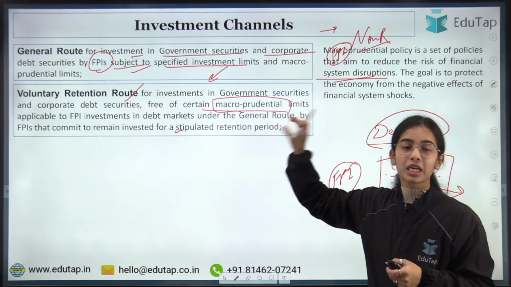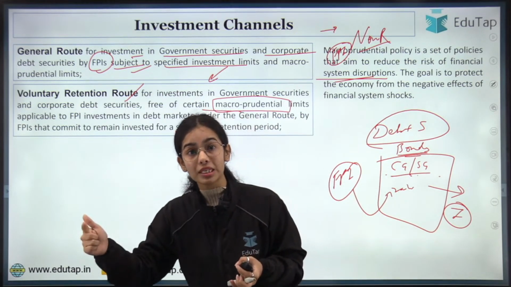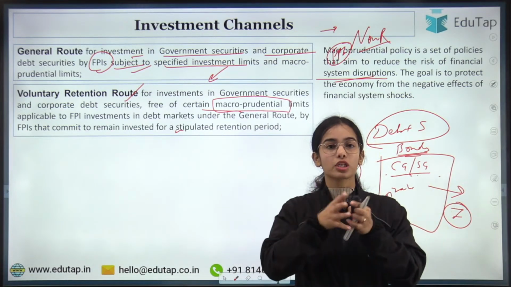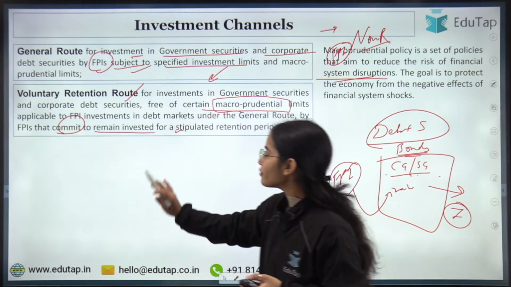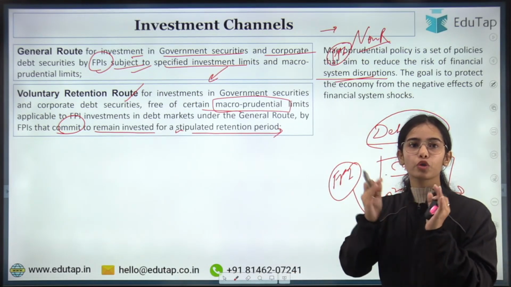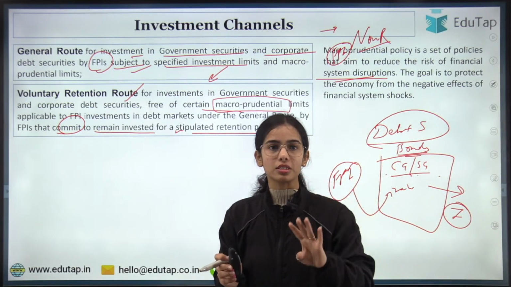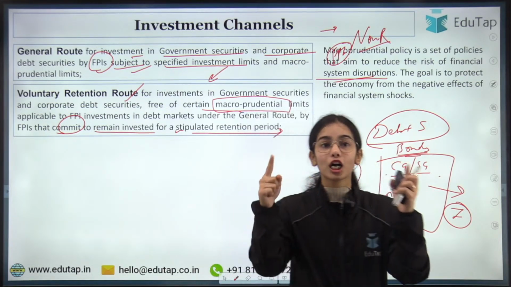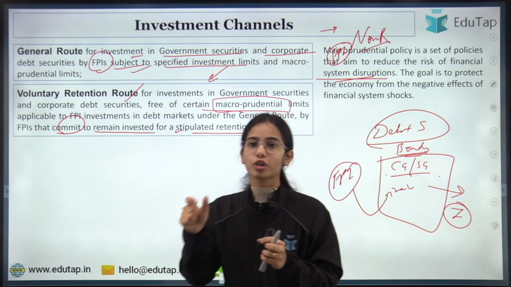Freedom is provided to the foreign portfolio investors if they promise that they are going to keep their money in India for a certain time limit. FPIs that commit to remain invested for a stipulated retention period, that is, foreign portfolio investors promising that we are going to keep our money in India for at least 3.5 years, for at least 4 years, for at least 5 years. That means they are investing for a longer period of time. That's why there is some freedom provided to these foreign portfolio investors.